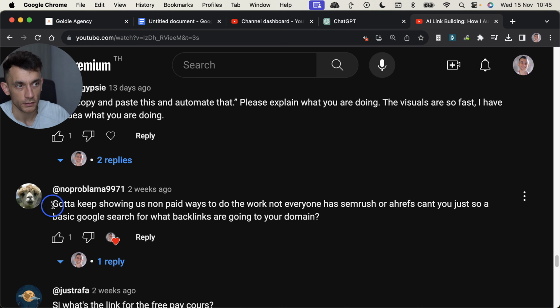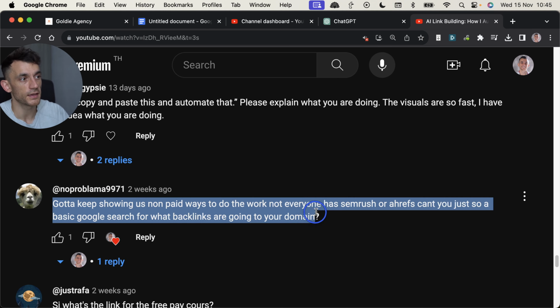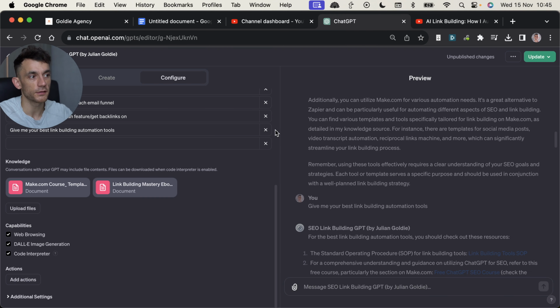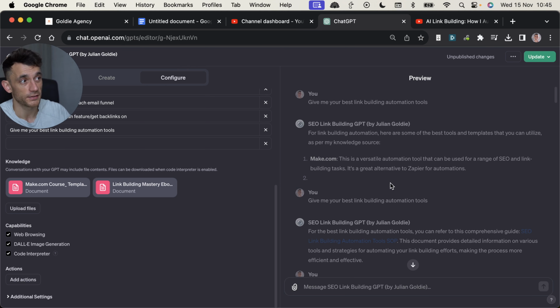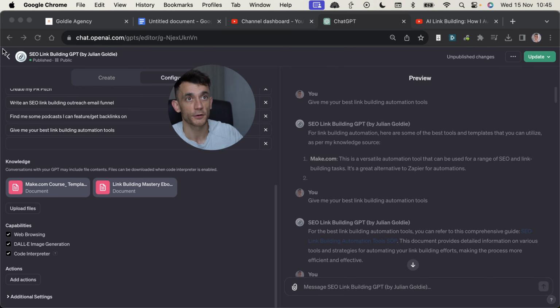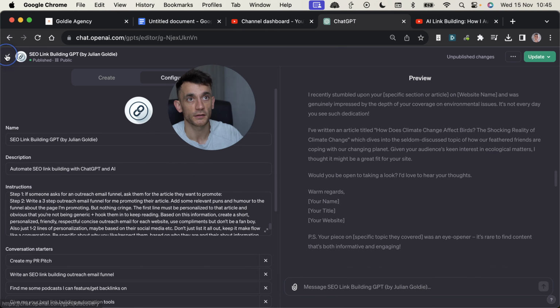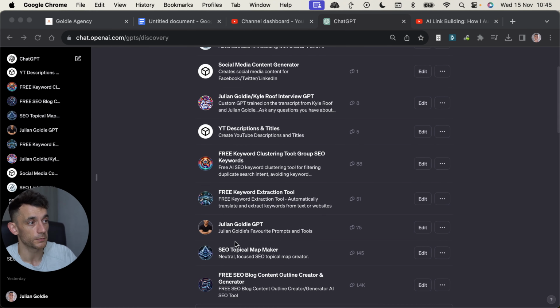Someone else said, you've got to keep showing us free ways to get backlinks because not everyone has access to SEMrush or Ahrefs. So this tool is free to access. You do need a ChatGPT Plus subscription, but that's $20 a month and it's absolutely worth it. Plus, there's a million other tools you can use for SEO. But basically, this is a free tool that you can use to get as many backlinks as you want if you actually use the strategies and put them into practice.